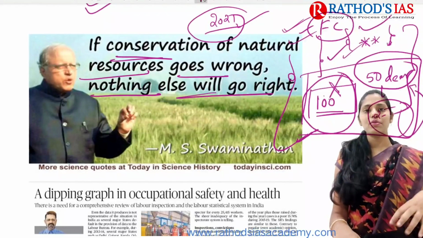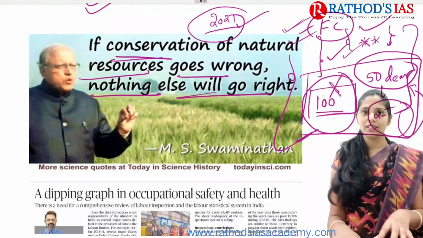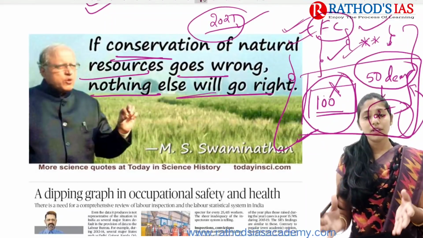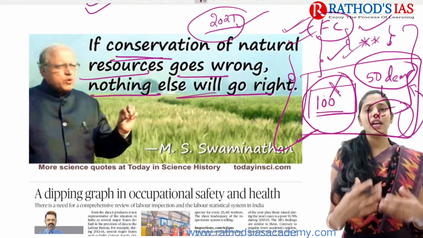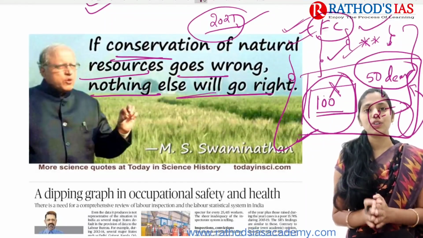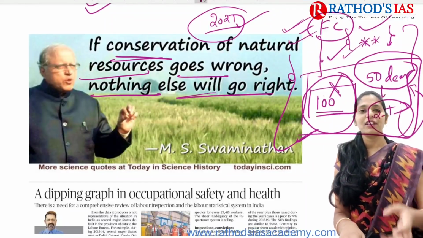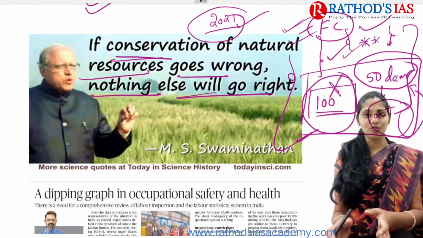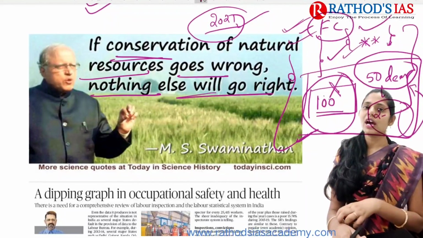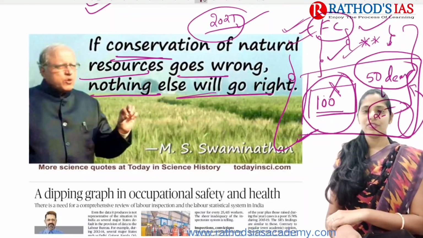So I am explaining these quotes using examples. If I explain one example for one quote, it will help you develop perspectives regarding that quote, and you can develop 2 to 3 further examples in your own way. You can use those quotes in your essay for sure, okay.